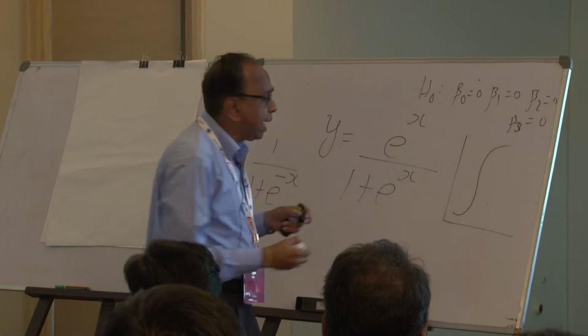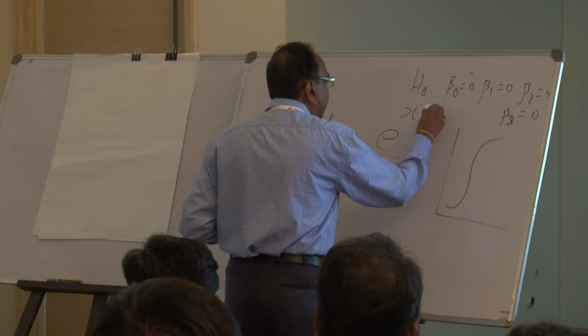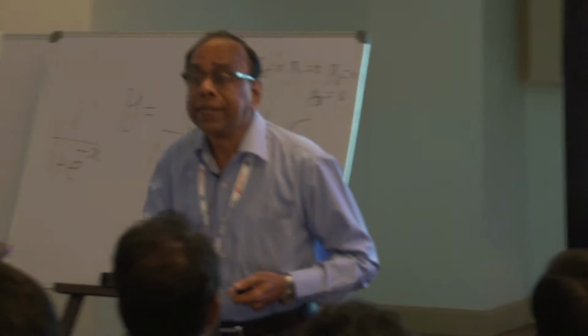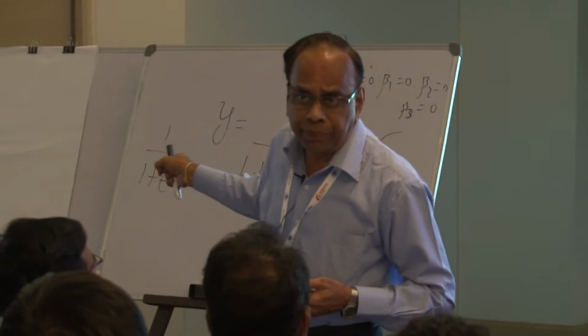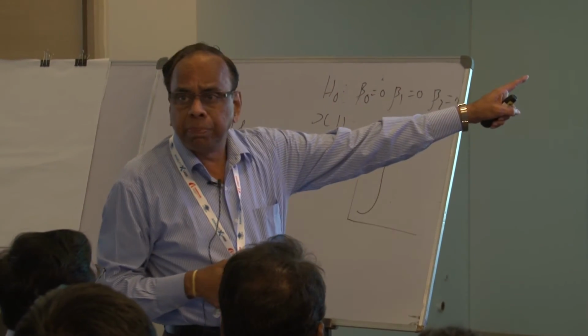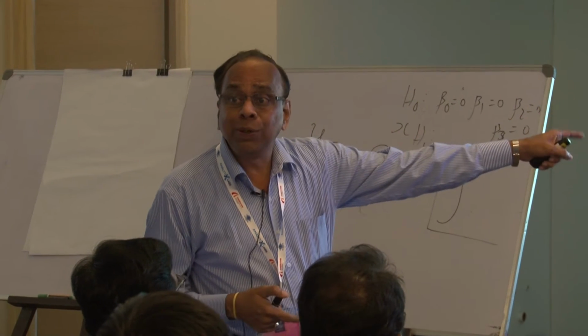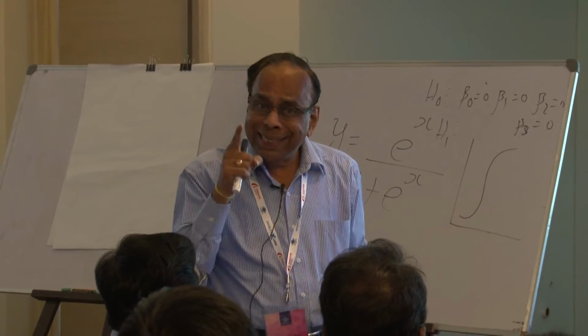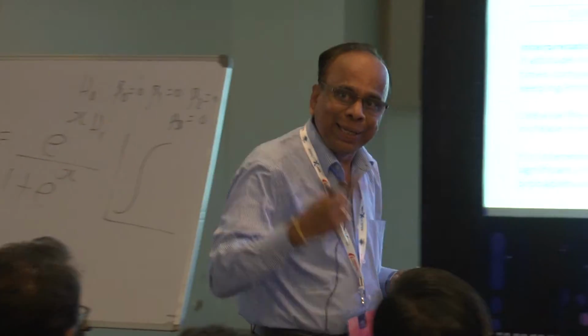My alternative hypothesis is, you tell me what is the alternative hypothesis since you have asked that question? Not equal to 0, no, at least 1 beta not equal to 0, isn't it? So, at least 1 beta not equal to 0, I have found a product is not equal to 0. Then you look at the individual coefficients. Now, the p-value, what is the level of significance you take, you should decide. It depends on the risk taking appetite of the person.